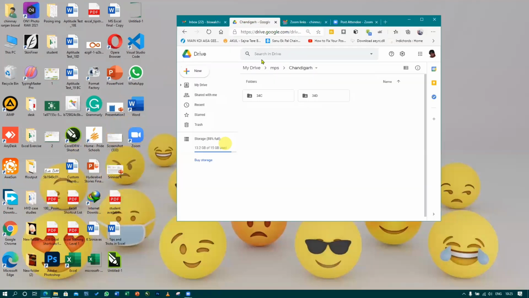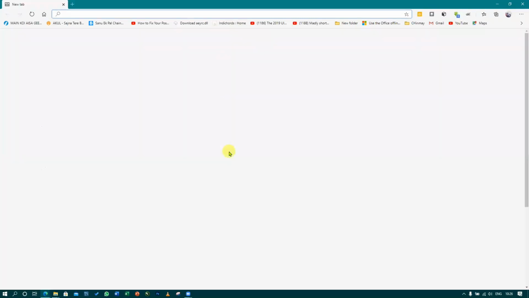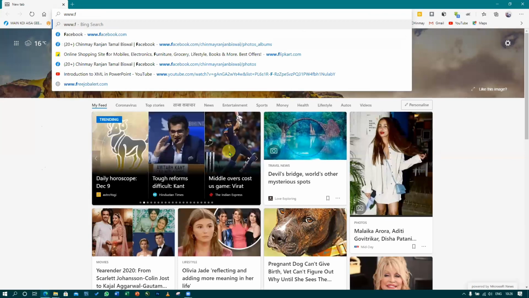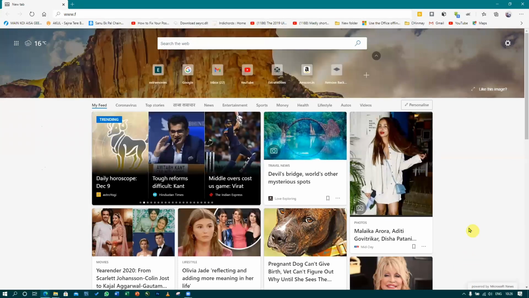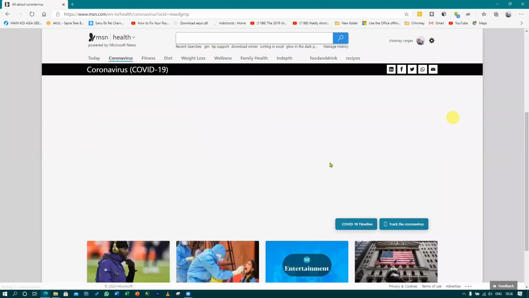Okay, चलो एक और काम करते हैं. Let me go to a website. Can anybody tell me a website name? Okay. Coronavirus updates. Okay, fine. I just need all these images, right? मुझे ये सारे images.